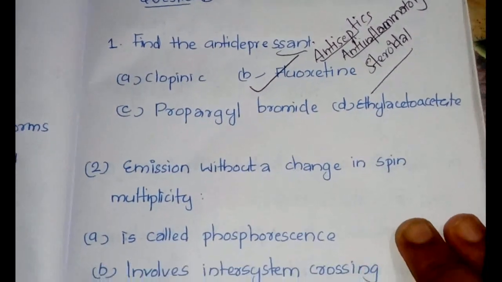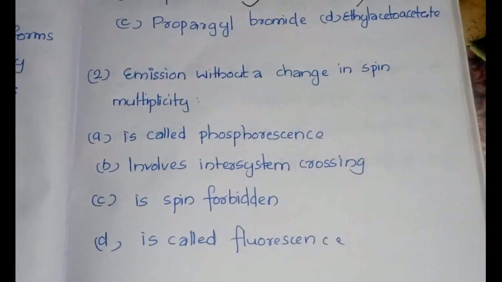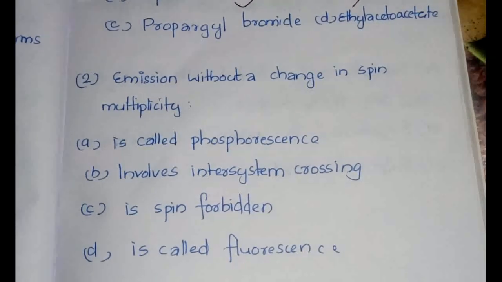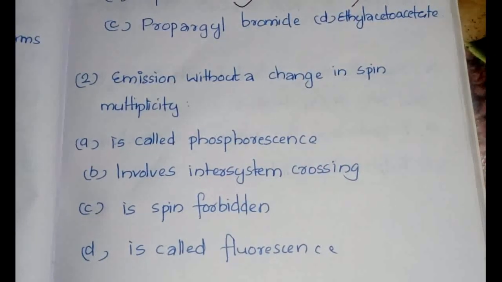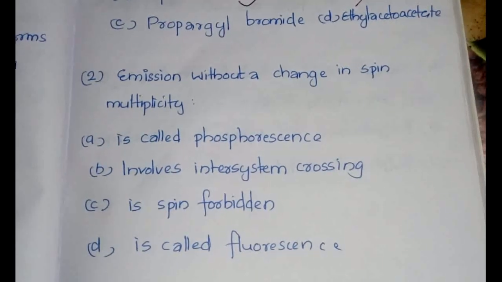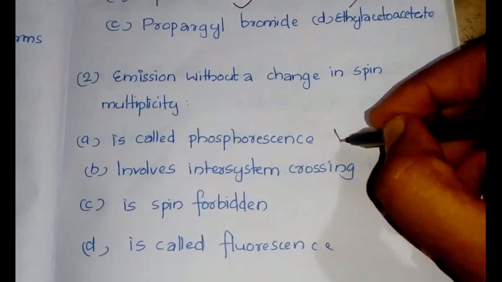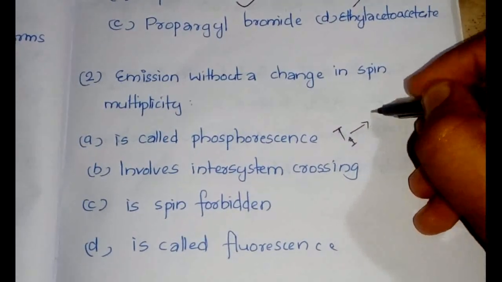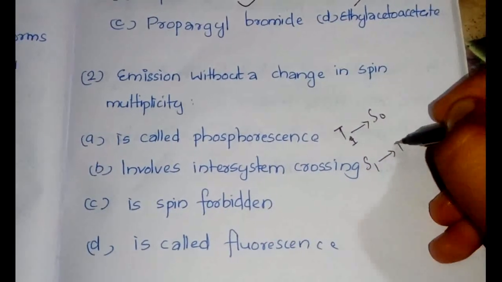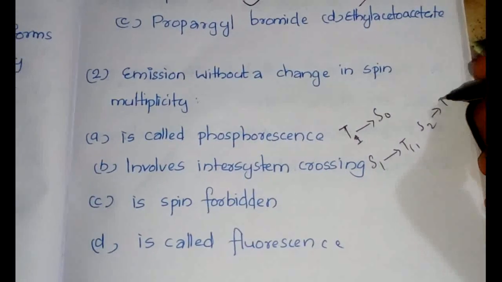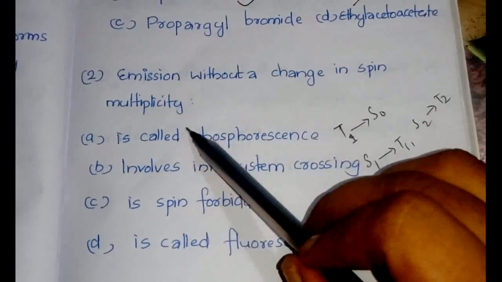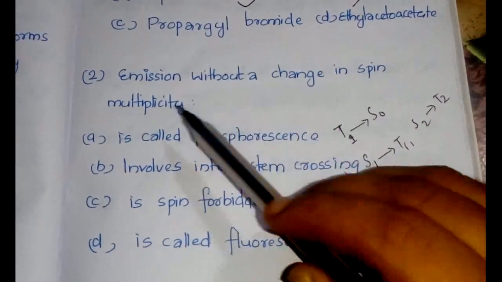Now the second question here is, emission without a change in spin multiplicity is called. We have already learned in one of the previous videos about photochemistry and the Jablonski diagram. In the Jablonski diagram, we know what the different transitions are. What is phosphorescence? It is a transfer from T1 to S0. Intersystem crossing means S1 to T1 or S2 to T2. And fluorescence means S1 to S0.